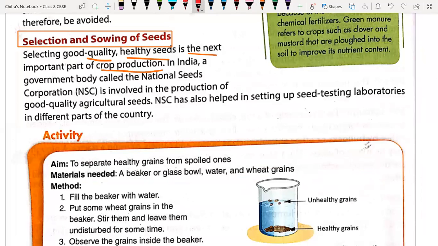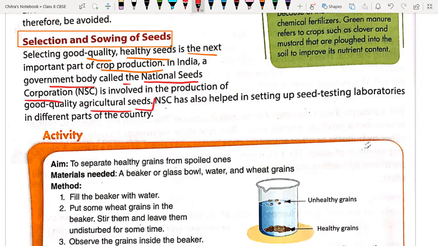In India, a government body called the National Seeds Corporation, NSC, is involved in the production of good quality agricultural seeds. Very important, just remember the name. The National Seeds Corporation of India is responsible for producing good quality agricultural seeds.